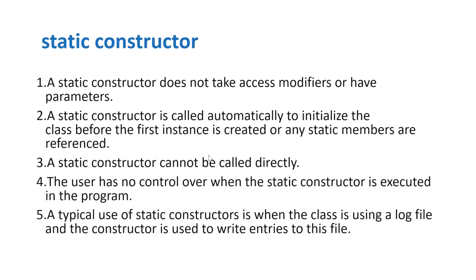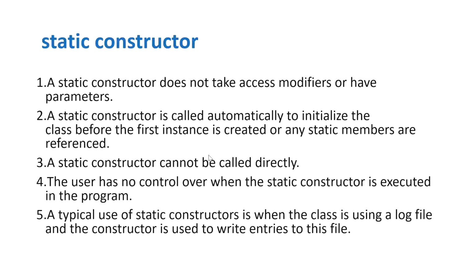A static constructor does not take access modifiers or have parameters. A static constructor is called automatically to initialize the class before the first instance is created or any static members are referenced. A static constructor cannot be called directly. The user has no control over when the static constructor is executed in the program. A typical use of a static constructor is when the class is using a log file and the constructor is used to write entries to the file. These are some theory topics based on the static constructor.